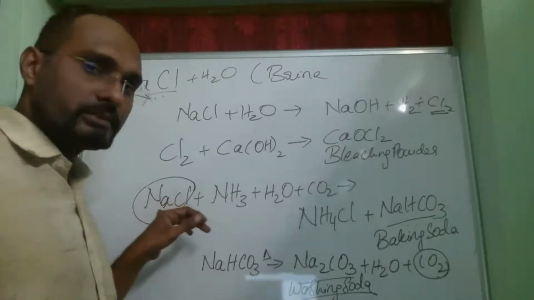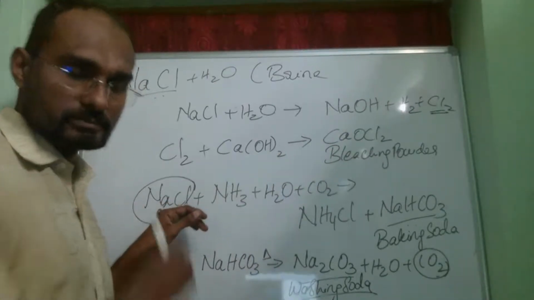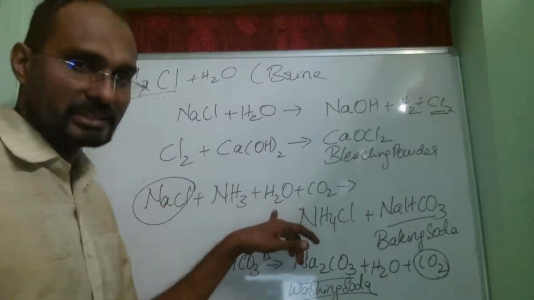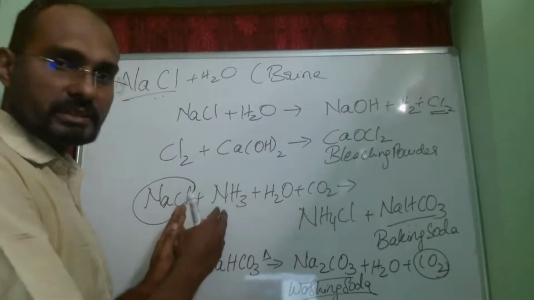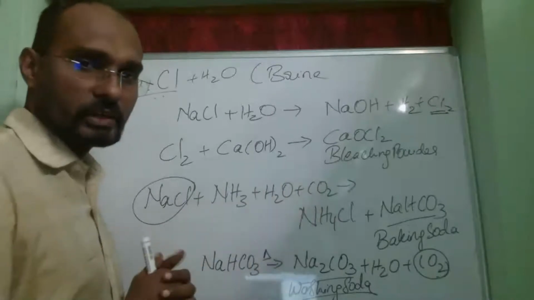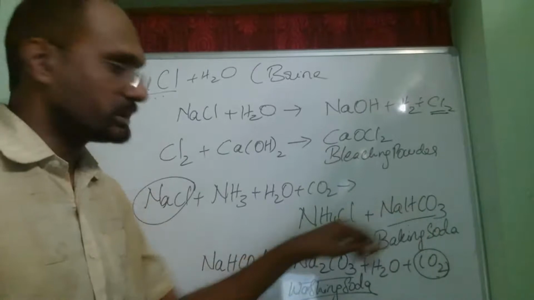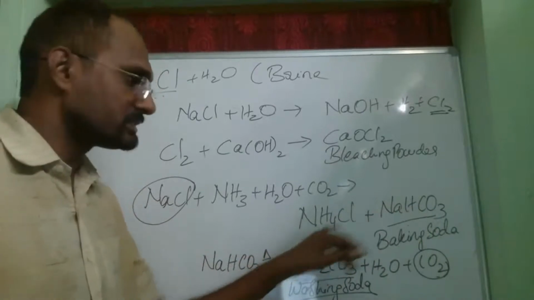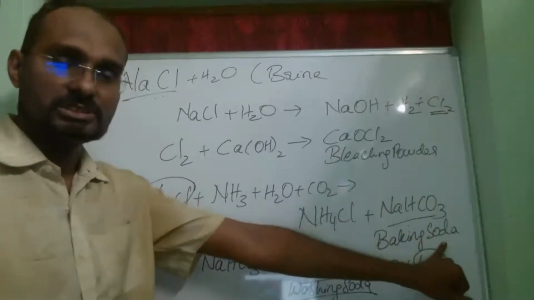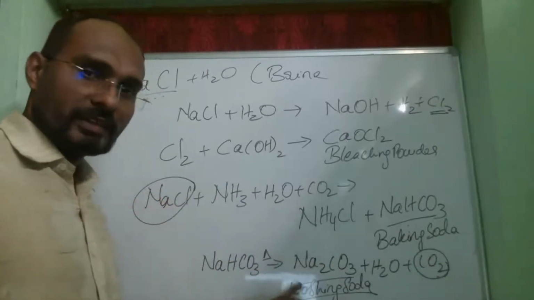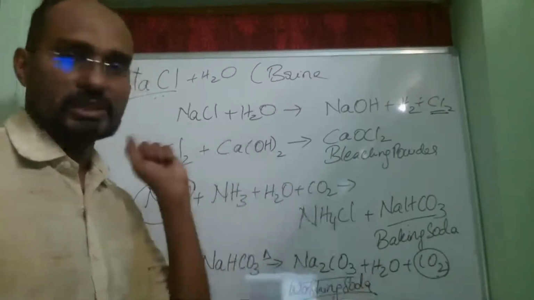The brine solution, NaCl plus H2O, when treated with ammonia in the presence of carbon dioxide, gives us ammonium chloride and baking soda. Ammonium chloride is a laboratory reagent, and baking soda is used for cooking purposes. Now, that baking soda, when we heat, we get washing soda.